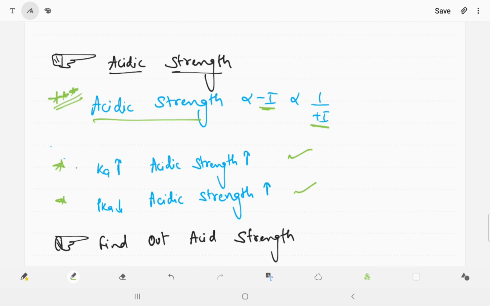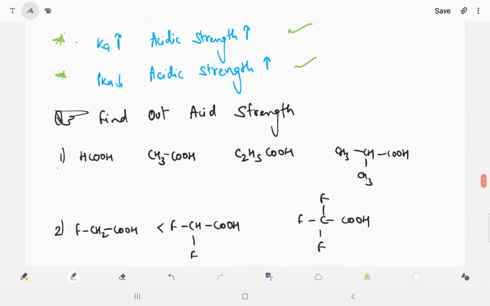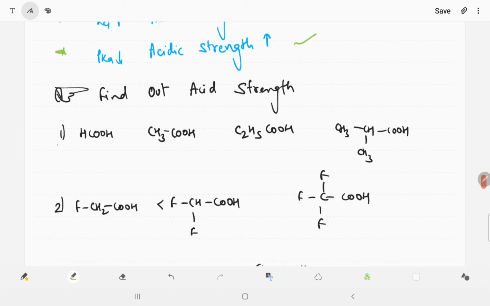So I will go through acidic strength. After the whole completion, we will go with one lecture on acidic strength also. Now you are able to see this, find out the acidic strength. Whenever the minus I increases, acidic strength increases.